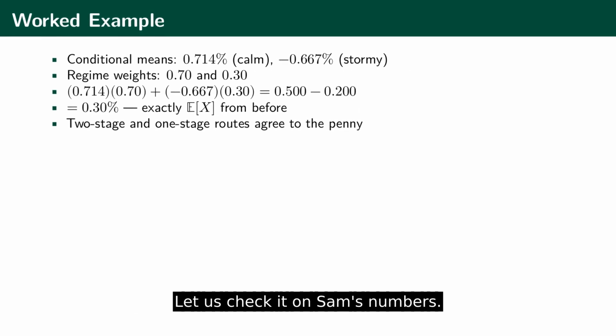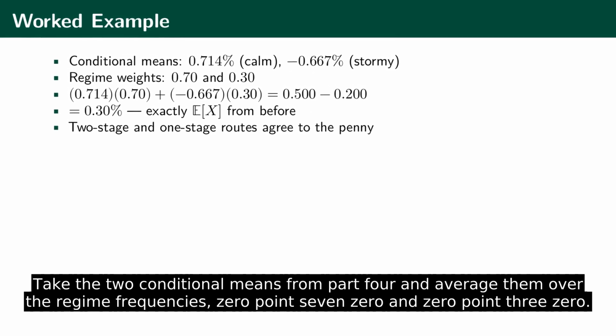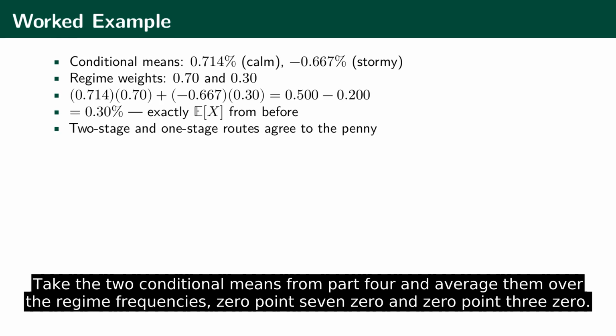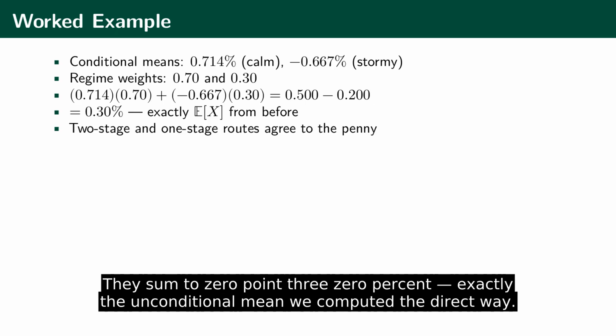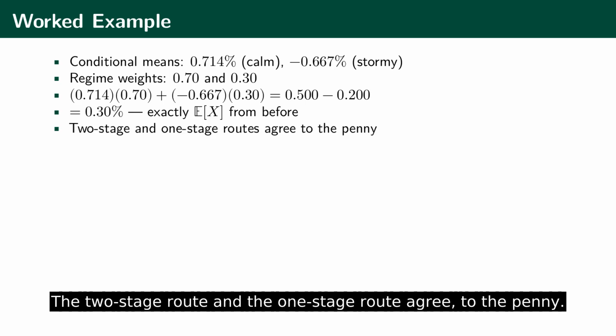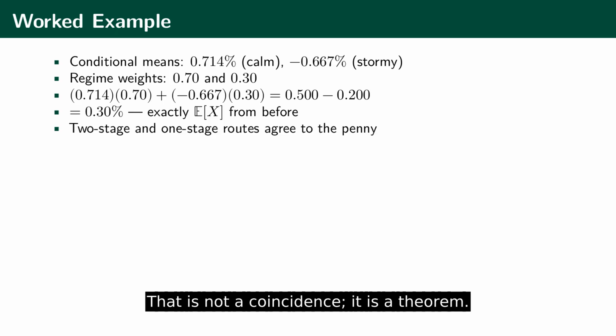Let us check it on Sam's numbers. Take the two conditional means from Part 4 and average them over the regime frequencies 0.70 and 0.30. The first term is 0.500. The second is minus 0.200. They sum to 0.30%, exactly the unconditional mean we computed the direct way. The two-stage route and the one-stage route agree to the penny. That is not a coincidence, it is a theorem.